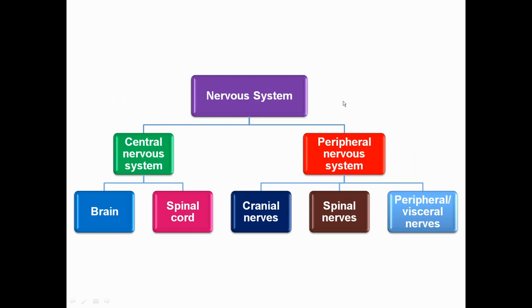Now we come to the nervous system. The nervous system basically comprises two systems, that is the central nervous system and the peripheral nervous system. The central nervous system is the main processing unit of our body, that is the brain and spinal cord. The peripheral nervous system comprises cranial nerves, spinal nerves, and peripheral or visceral nerves. We are going to discuss each and every component one by one.